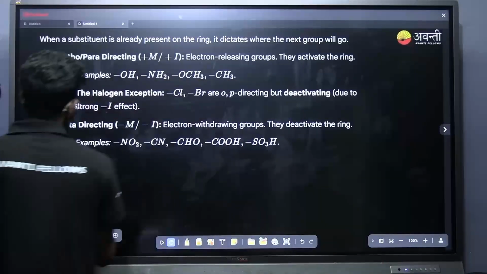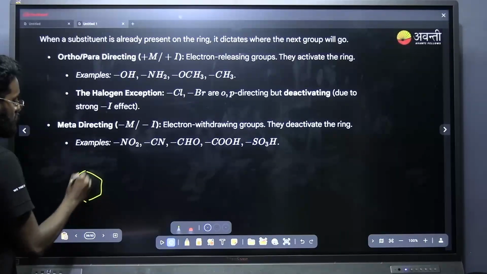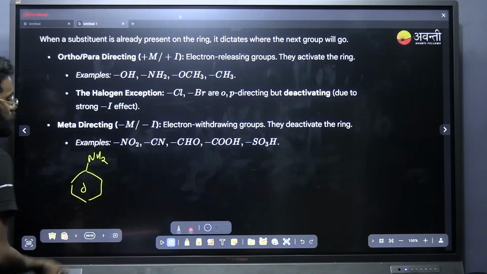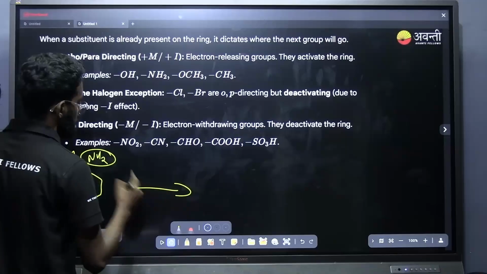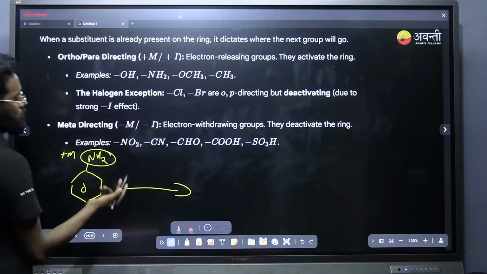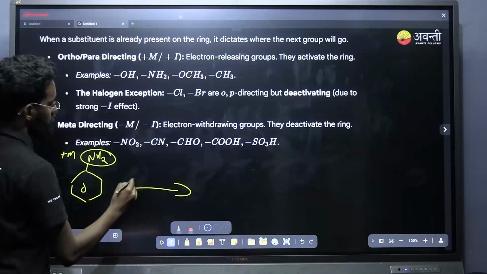If I am just taking NH2, it is a plus M group, right? It is a plus M group. If I am doing the nitration reaction, or what is the electrophile?